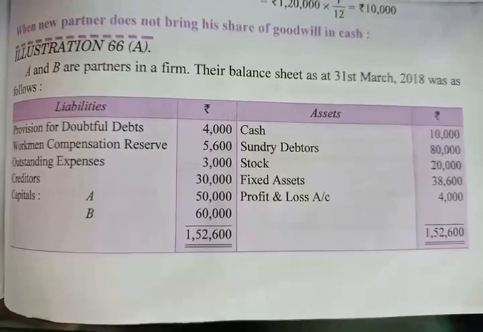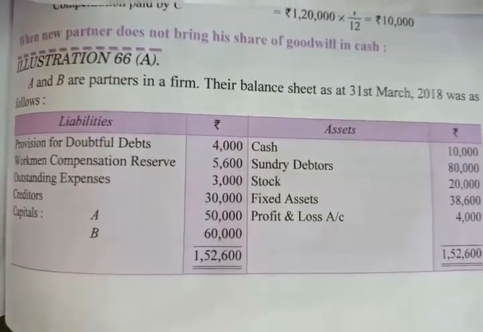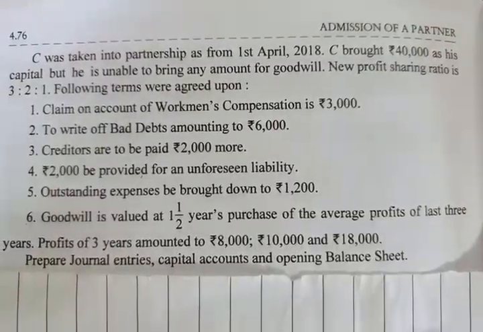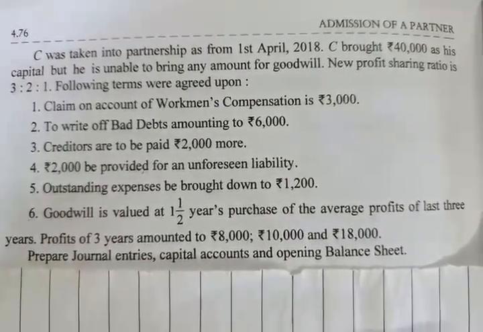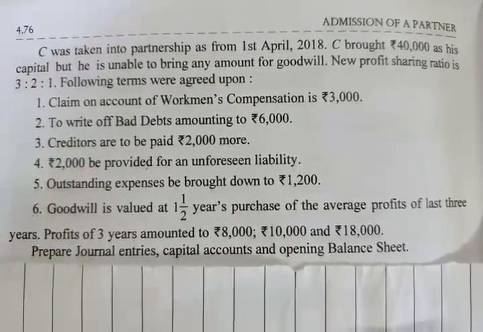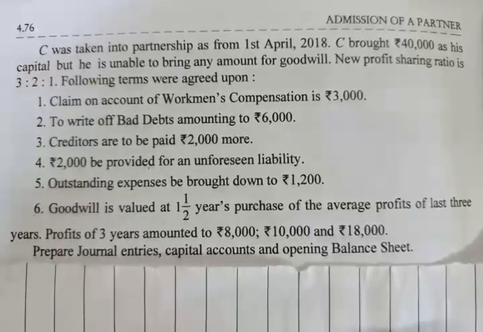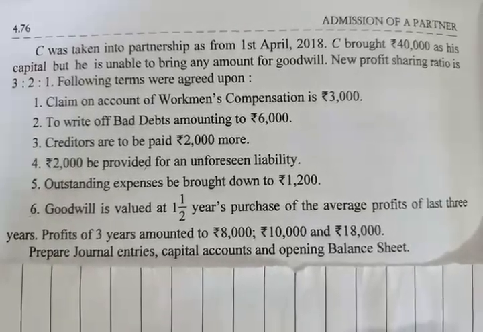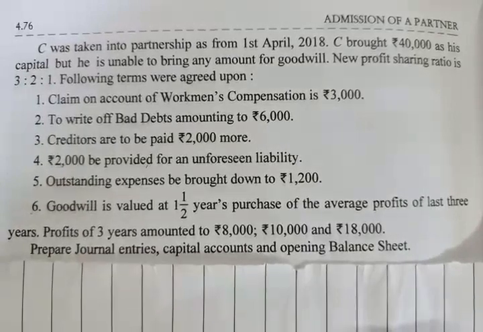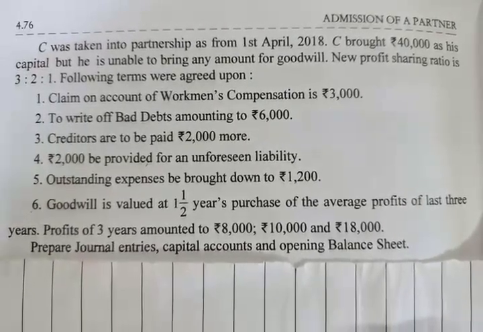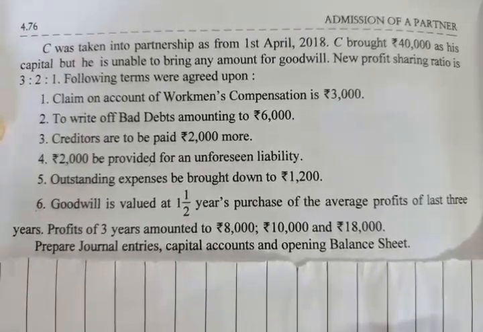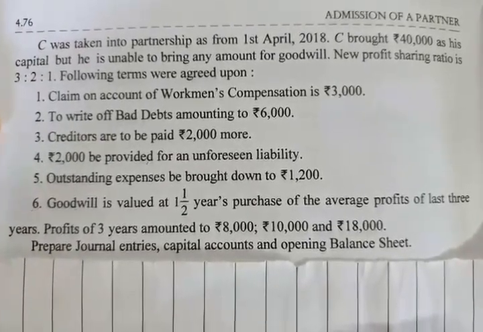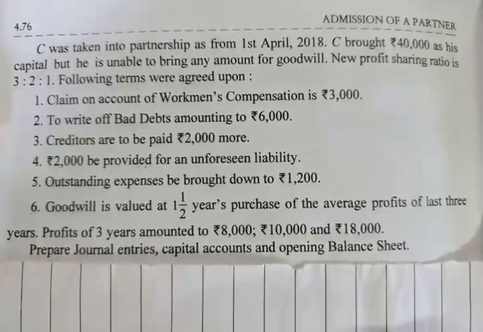After the balance sheet they told that C was taken into partnership on 1st April 2018. He brought rupees 40,000 as his capital, but he is unable to bring any amount for goodwill. The new profit sharing ratio is given here, 3:2:1. So we have to calculate the sacrifice ratio.